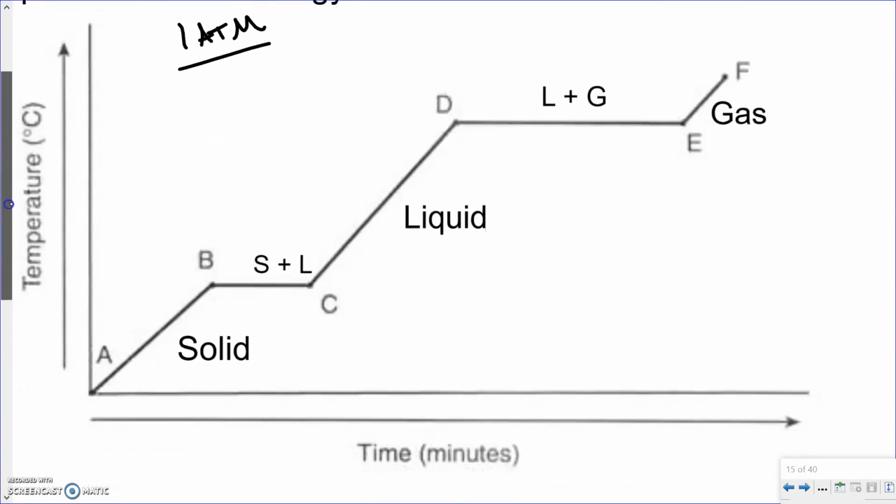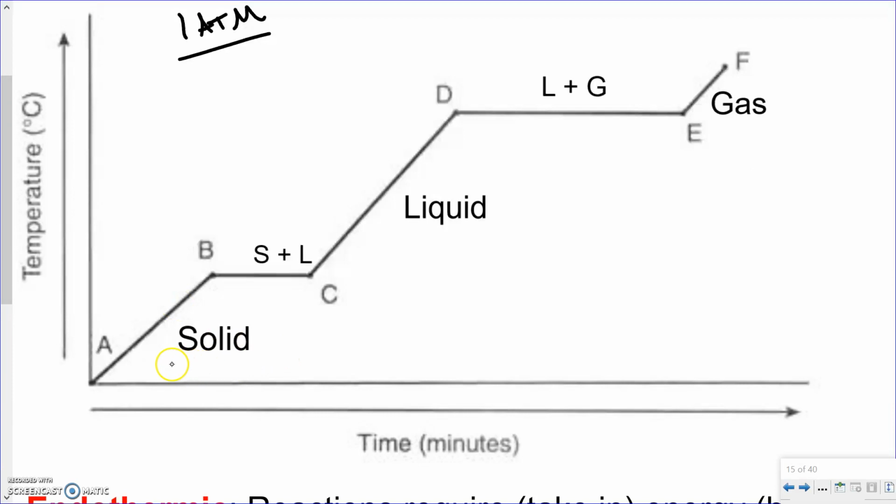Okay, so what I want you to notice here, a couple different things. First off, we have solids down here at the bottom between A and B. C and D is a liquid. E and F is a gas. And then, of course, our flat lines are when we have our phase changes. So B to C is when we're going from a solid to a liquid, and D to E is when we're going from a liquid to a gas.